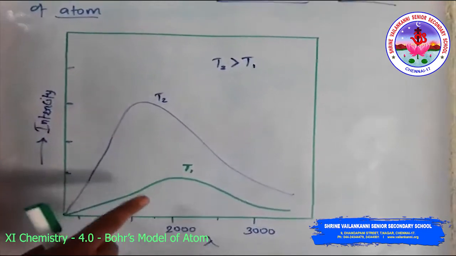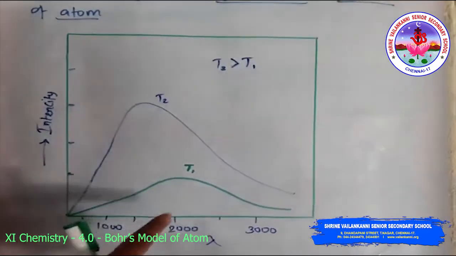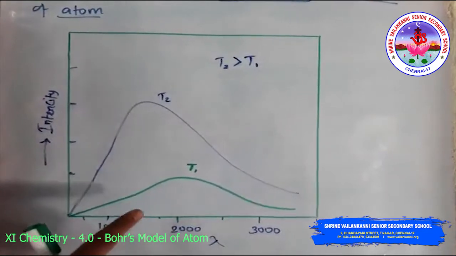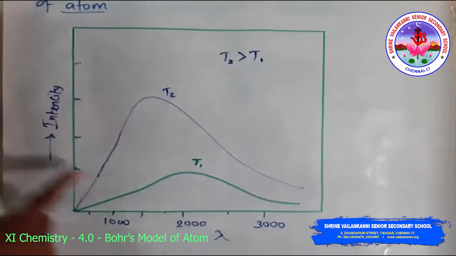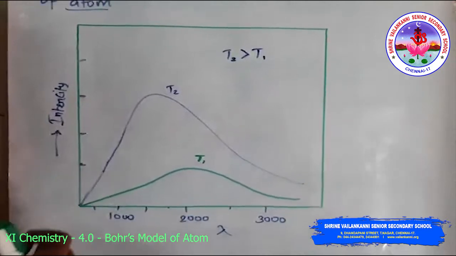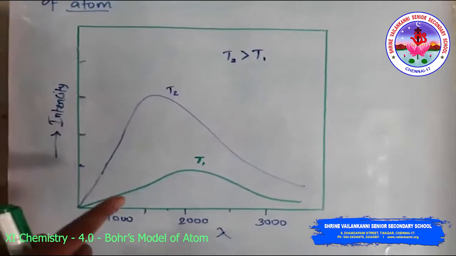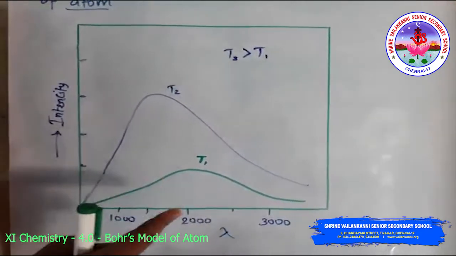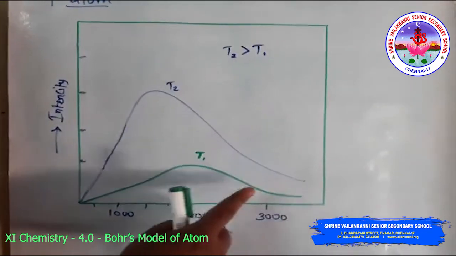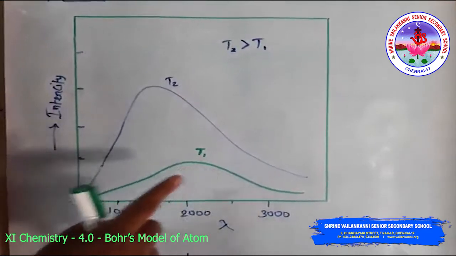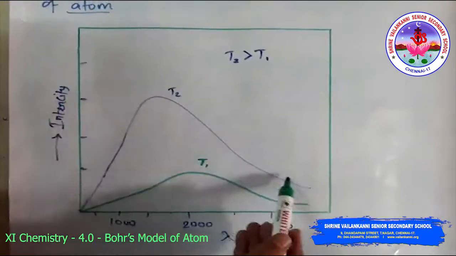An ideal body which emits and absorbs radiation of all frequencies is called a black body, and its radiation is called black body radiation. The exact frequency distribution of the emitted radiation, that is the intensity versus the frequency, depends only on the temperature. At a given temperature, the intensity of the emitted radiation increases with decreasing wavelength, reaches a maximum at a given wavelength, and then decreases with further decreasing wavelength. See, look at this.